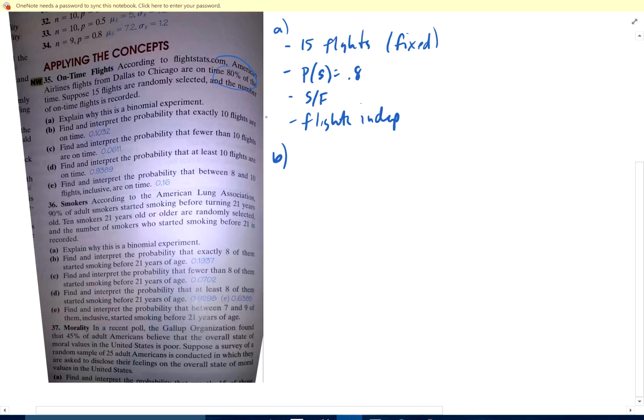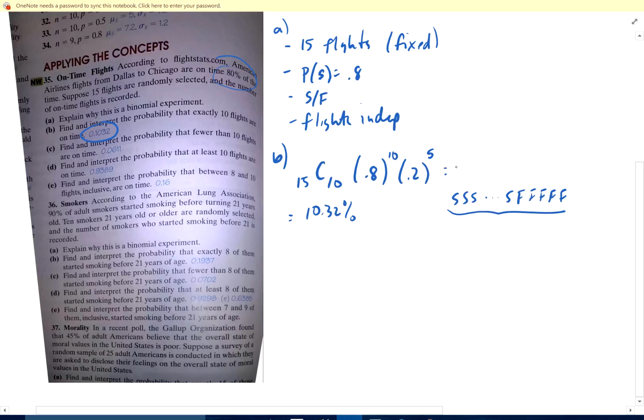Find and interpret the probability that exactly 10 flights are on time. So 10 flights are on time, so that's going to be 15C10, 0.8 to the 10th, and then 0.2 to the 5th, because that's my not-on-time probability, and I've got 5 of those, right? So remember, it's success 10 times, and then failure 5 times, and then how many different ways can I do that? That's my 15C10. Okay, so there we go, 10.32%,